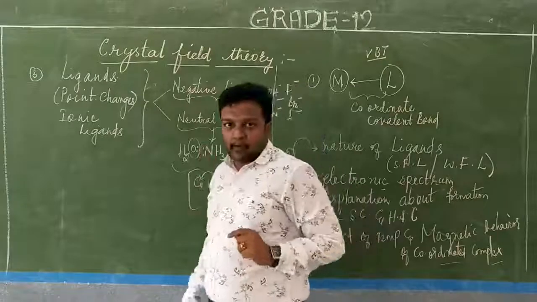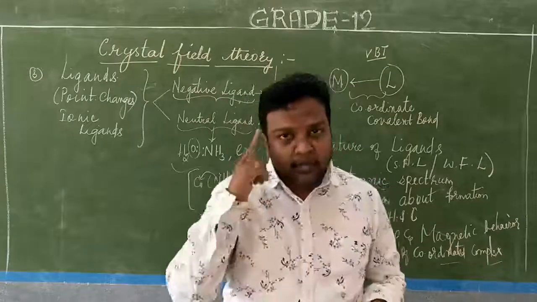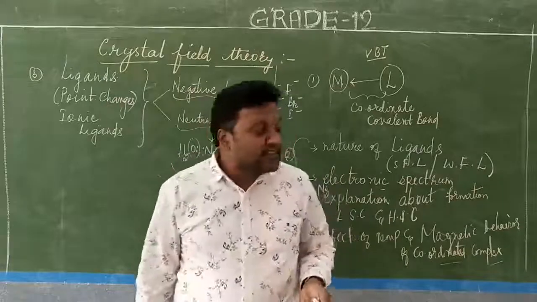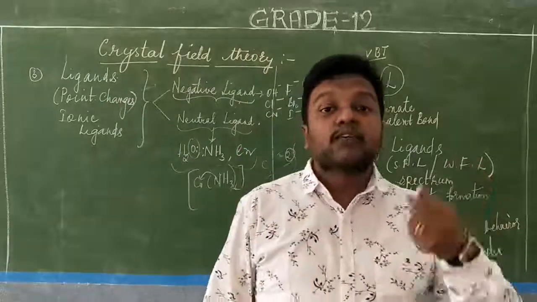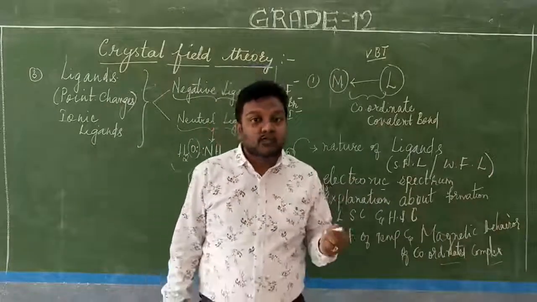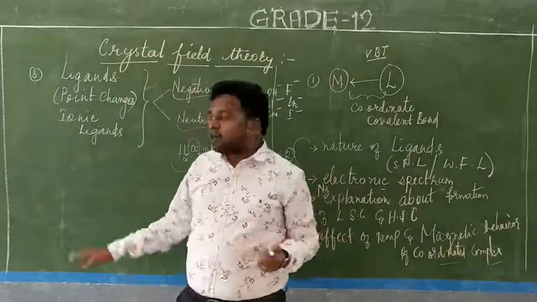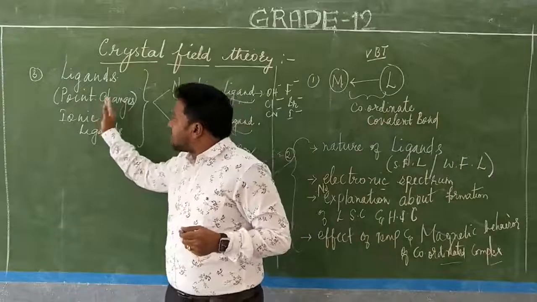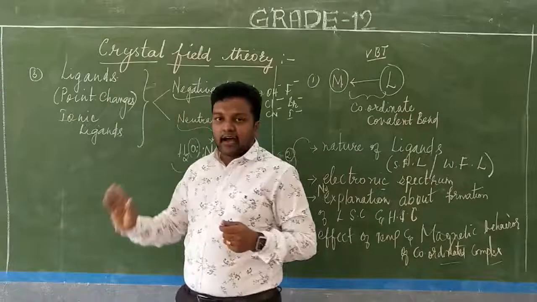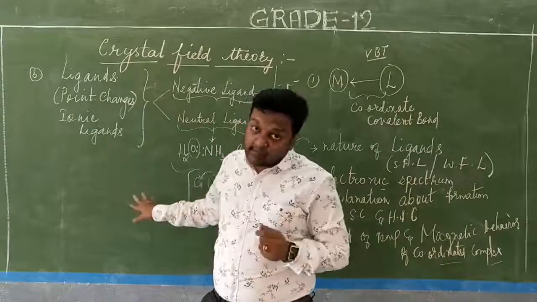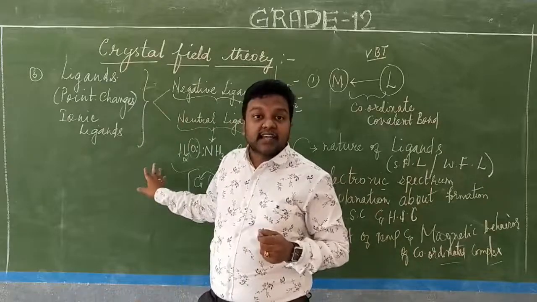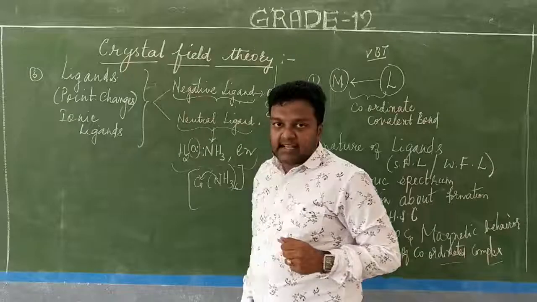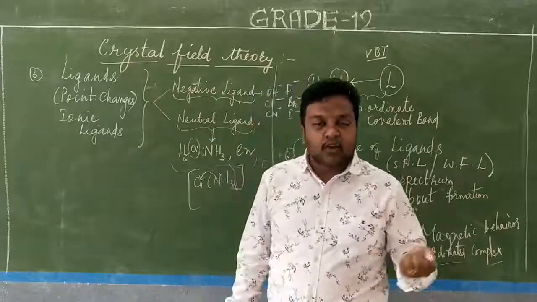Here, this is the third point. Ligands, keep it in mind, have a point charge. Why does it have a point charge? Because it is going to donate the lone pair of electrons. At least it has lone pair of electrons, so therefore it will have the point charges. And since these ligands have a point charge, we can call them ionic ligands, as per the crystal field theory, and it is universally accepted also. So, ionic ligands. Now these ligands are broadly classified, which we have studied already in nomenclature.